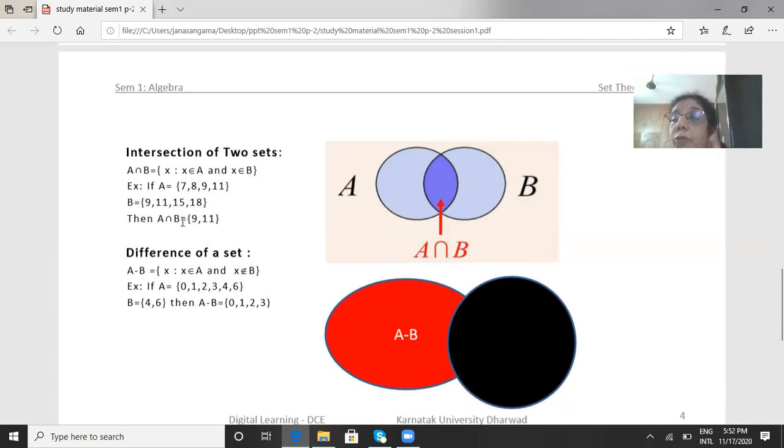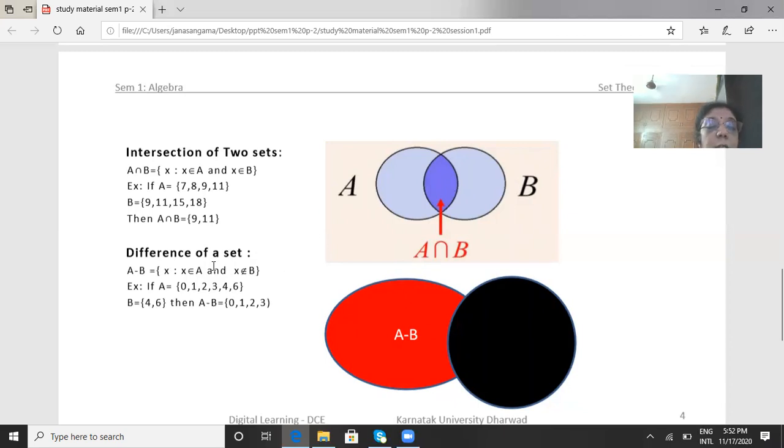A intersection B means you have to write the elements common to both A and B. Elements which are there in A and which are there in B also. See here, 7 is not there in B, so I can't write 7 in A intersection B. Similarly, 8 is not there in B. But 9 belongs to B also, so I can write 9. 11 belongs to B also, so I can write 11. Again, 15 and 18 I cannot write. Why? 15 and 18 do not belong to A. So it is the intersection of A and B. See, this shape only contains the elements which belong to both A and B.